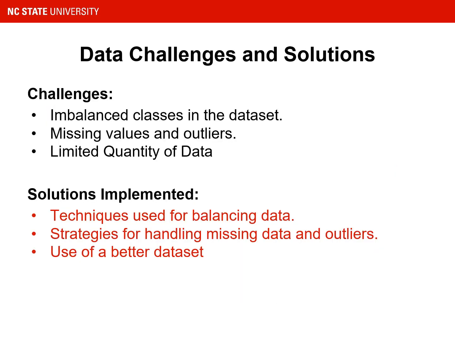There were a lot of different challenges that we faced with respect to this data set. First of all, there was an imbalance in the classes in the data set. We observed that there were a lot more loan approved status compared to the loan rejected status. Then there were a lot of missing values and null values in the data set. And thirdly, there was a limited quantity of data. The data comprised of less than 500 rows. So we implemented different solutions for this. First of all, we handled the missing data and outliers. We used the mode method of fill-in.